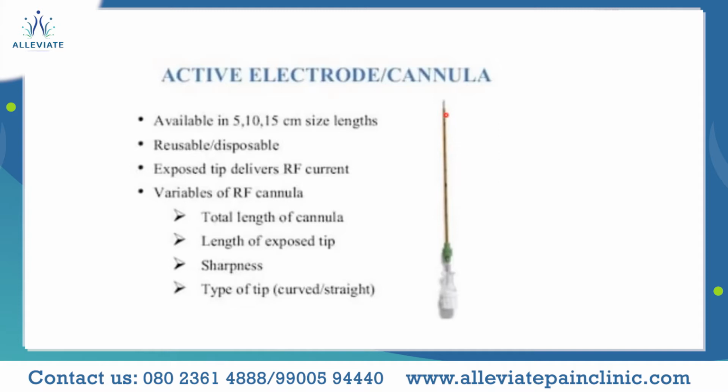As I said, the shaft is insulated. So the whole principle is that when the RF current is passed, it should only be passing into the patient's body at the tip, at the uninsulated portion. The total length of the cannula, the length of the exposed tip, the sharpness, and the type of the tip, whether it's a curved tip or a straight tip, all matter in which direction the radio frequency current is finally passed, and also determine the kind of lesion we are developing and the size of the lesion as well.